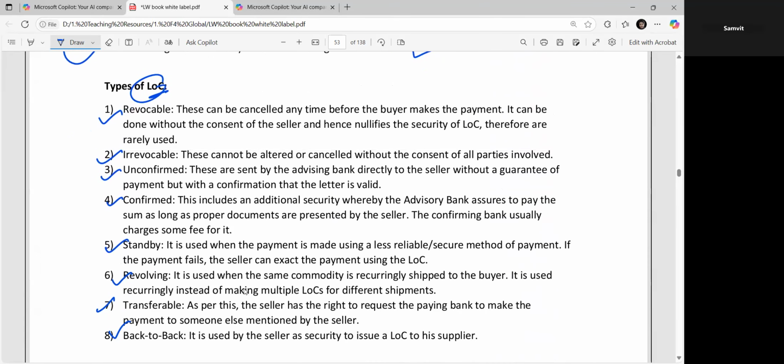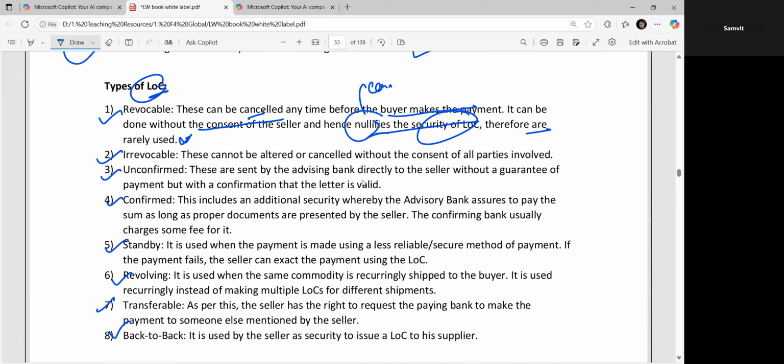So revocable means these can be cancelled anytime before the buyer makes the payment. This can be done without the consent of the seller and hence nullifies the security of the LOC. Nullify means cancel out. Therefore, they are very rarely used, because ultimately the seller would not be ready to give you the goods on this term.